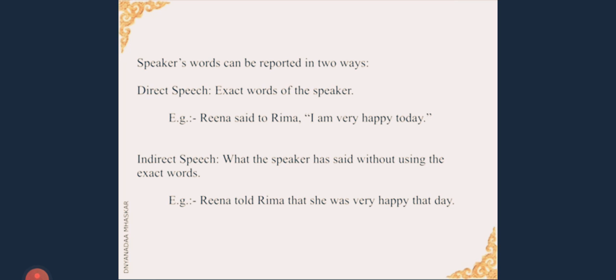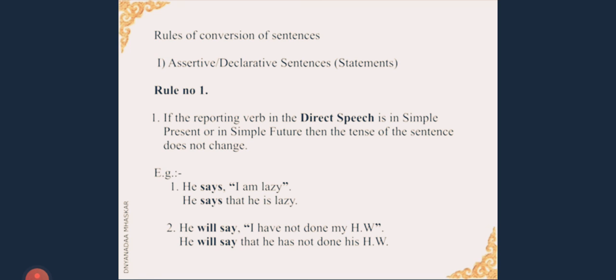Indirect speech, what the speaker has said without using the exact words, when we narrate it, it becomes indirect speech. So Reena told Rima that she was very happy that day. We now come to the most important aspect in indirect speech, that is how different kinds of sentences.